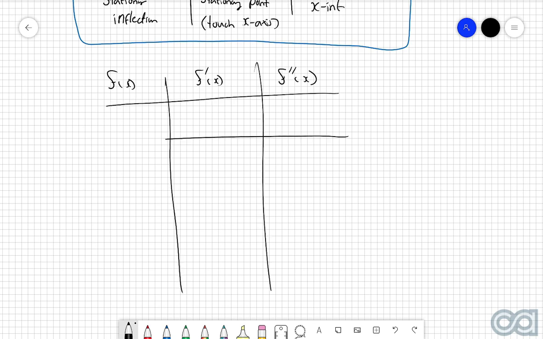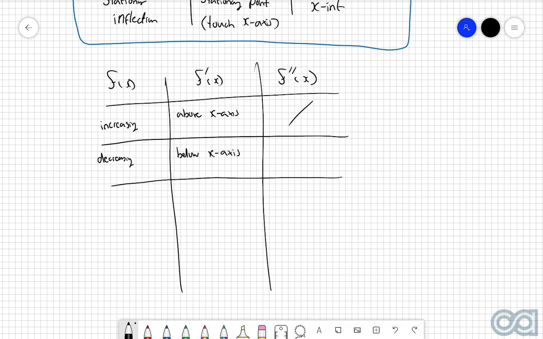So if f of x is increasing, then this means that f dash of x is above the x-axis. For the second derivative, this is meaningless. If f of x is decreasing, then it means that f dash of x is below the x-axis. And once again, for the second derivative, this is meaningless.